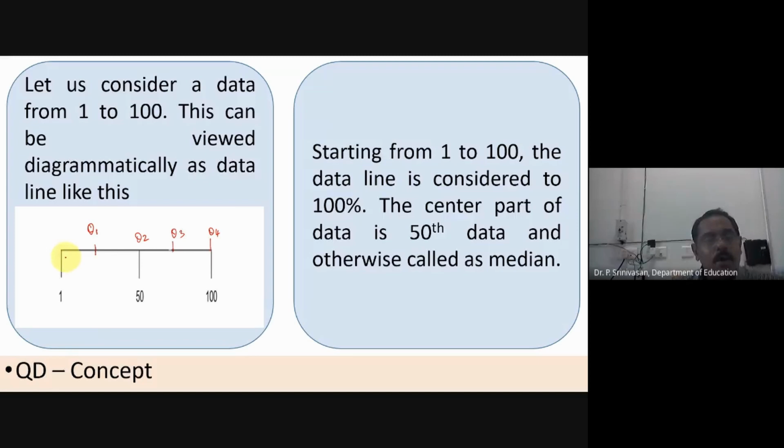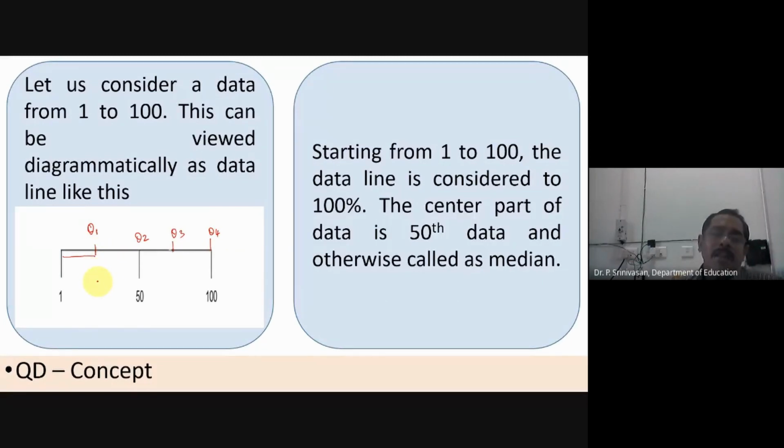The data from 1 to first quarter is called Q1 data, the first quarter, 25% of the scores. And from 1 to half, you call it Q2 scores. And 1 to 75% of the scores you call Q3, and 1 to 100% of the scores is called Q4. And we have 4 quadrants.